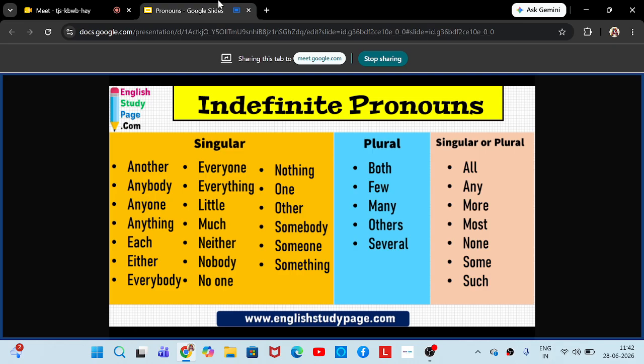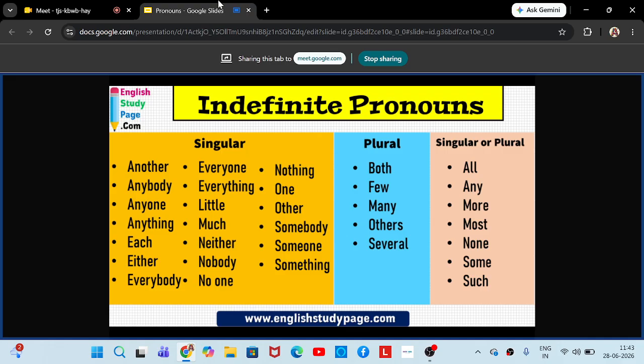Okay, so the first 12 come under the singular category: someone, something, somebody, anyone, anything, anybody, no one, nothing, nobody, everyone, everything, everybody. Then we have another, other, each, either, little, much, then one. All these will come under the singular category. That is what they say.